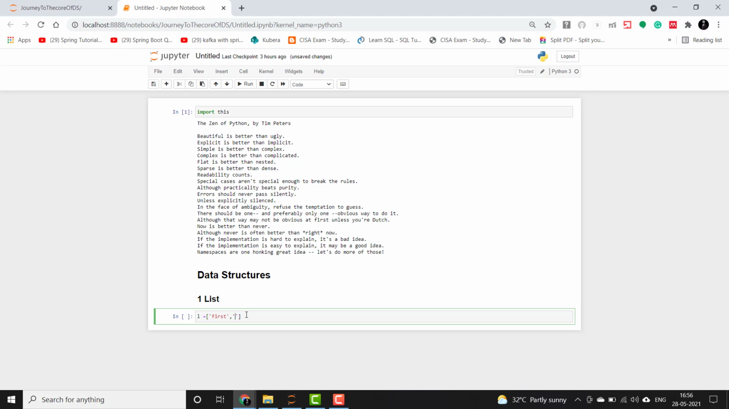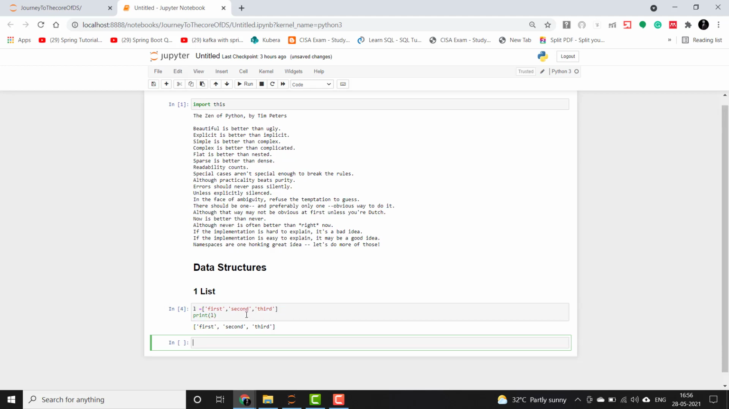So these are the elements in it: first, second, and third. If you want to print this list, you will simply say print L. So this is our first list. Identically, we can make another list also. Say another list equals to, and it can have heterogeneous elements also in it.